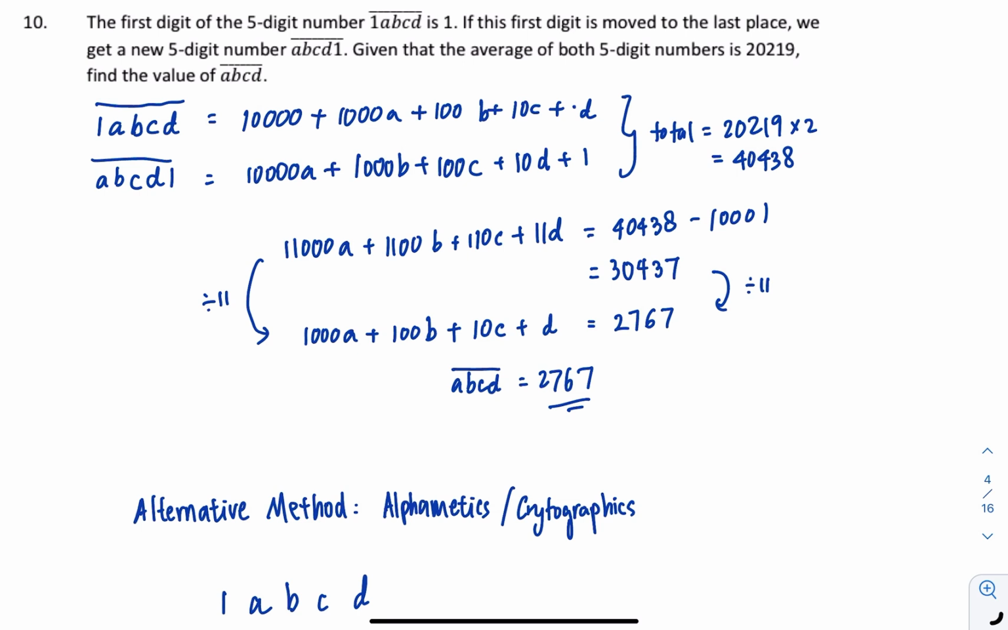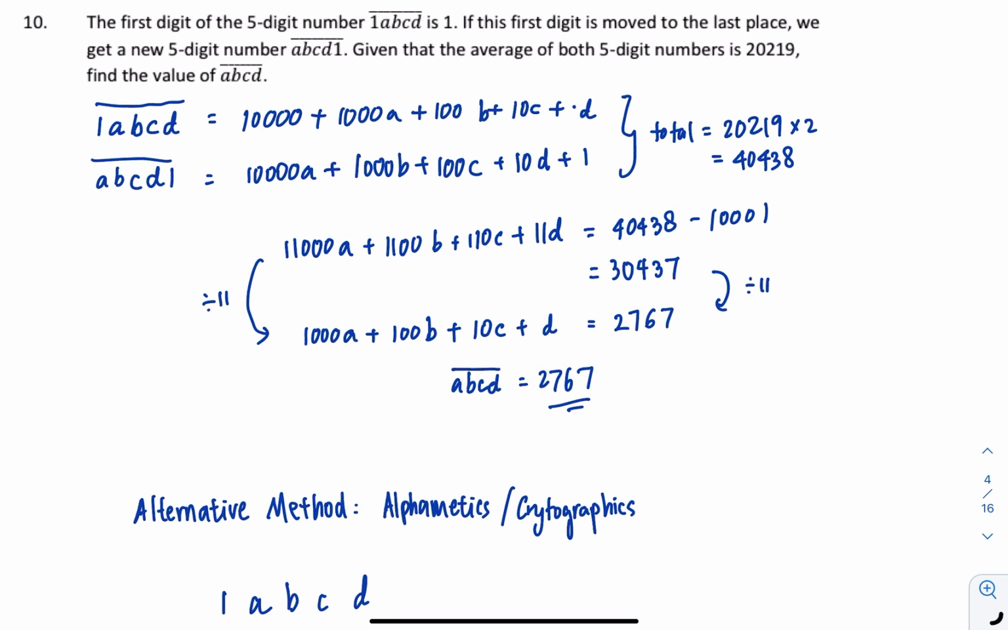Okay, so in this question, we always need to go back to what we have learned, right? When they give you average, you can find the total. So that means the total of these two numbers is 40438. Okay, but then there will be two ways that you can do this question. One way you can use algebra, like what you have done so far.